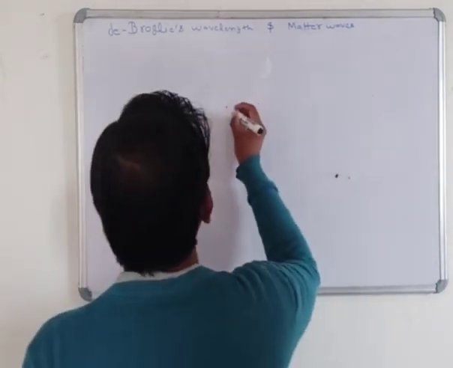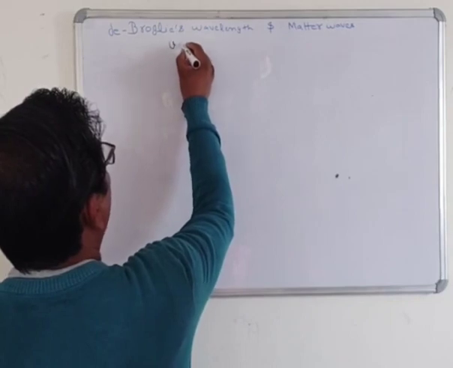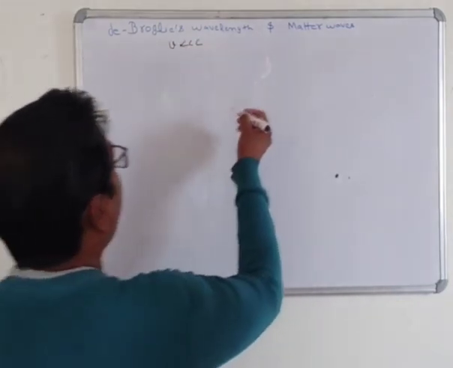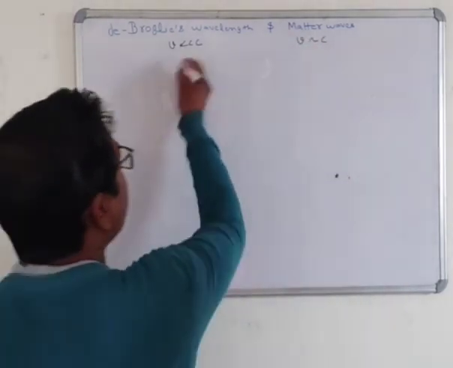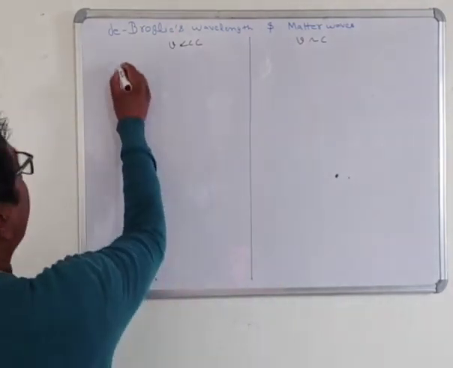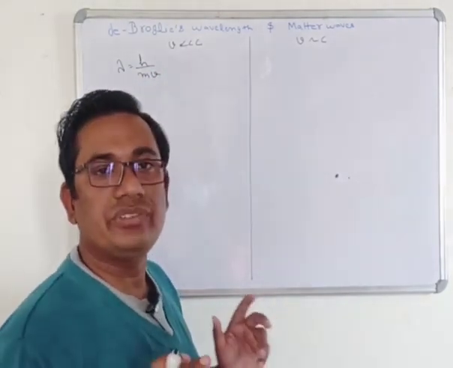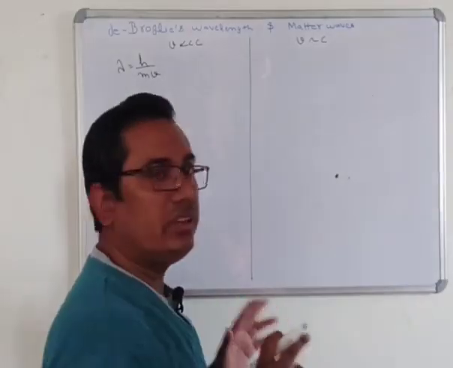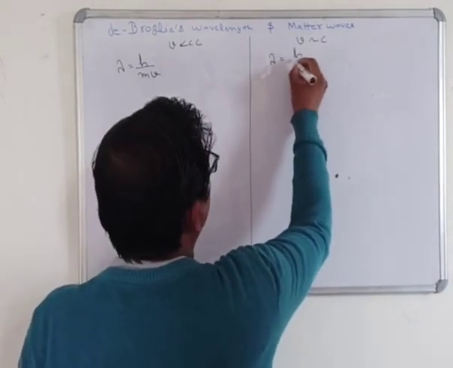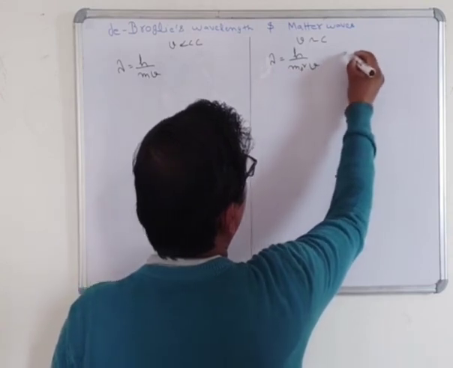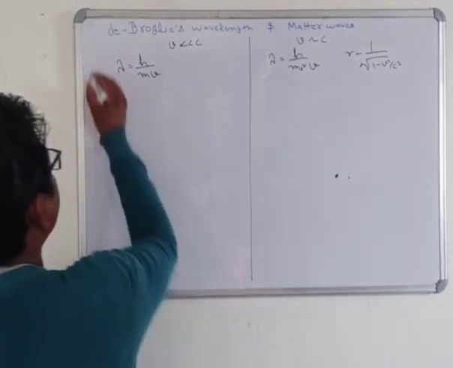All of you know that the de Broglie wavelength has two cases: when v is very much less than the velocity of light, where v is the velocity of the particle, and when v is of the order of the velocity of light. In the first case, lambda is equal to h upon m v, where m is the mass of the moving particle and v is its velocity. In the second case, lambda is equal to h upon m naught gamma v, where gamma is 1 upon under root 1 minus v square by c square. Okay, this is the first case.